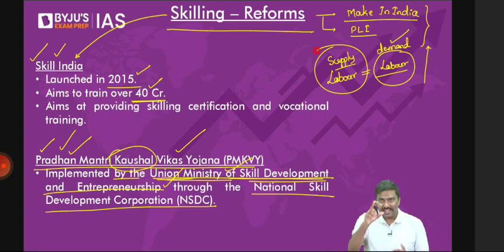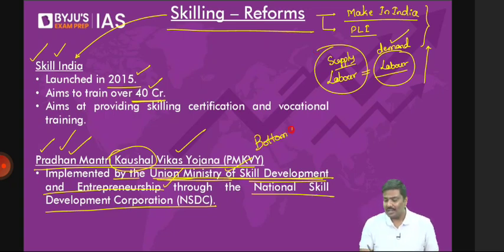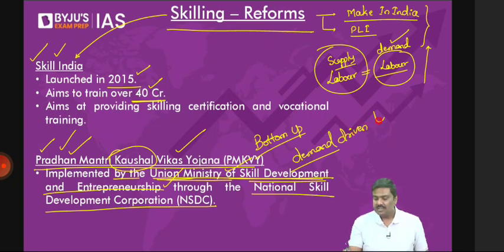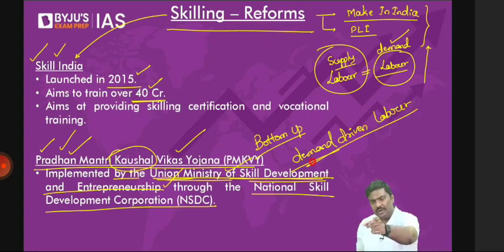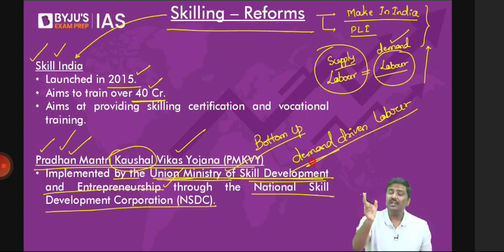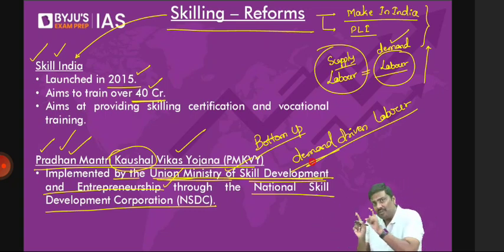And that's a precise reason. Understand the next point carefully now. Government of India is adopting a bottom-up approach, or the demand-driven supply of labor. Sir, what do you mean by demand-driven labor supply here? Have a look at this very carefully. You are going to invest in the market. You are going to set up a manufacturing facility. You want certain people to work the machines. Now, don't you think it becomes a better policy if government of India comes to know what kind of machines you're operating, what kind of industries require employees, and provide the same skilling to the people?